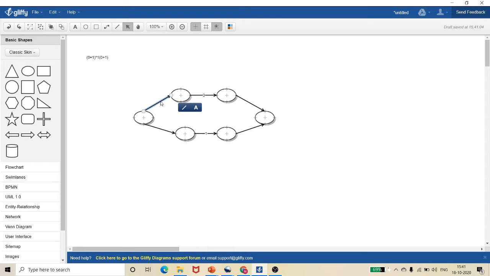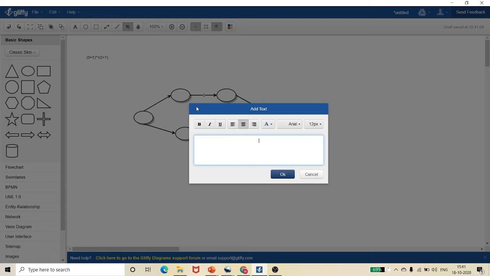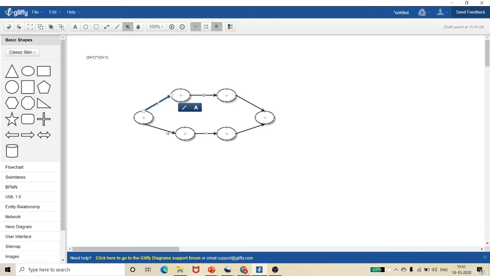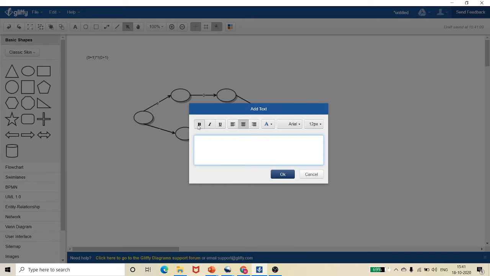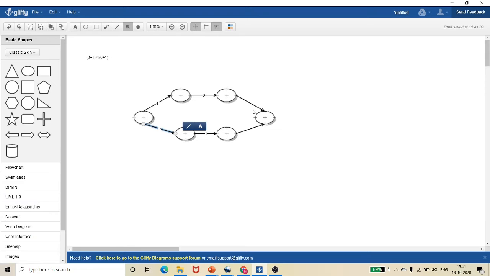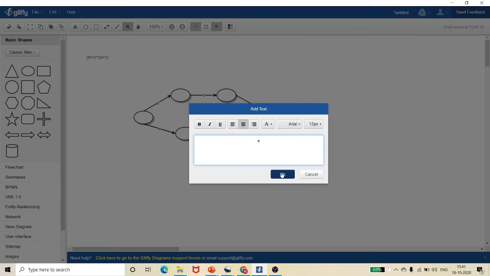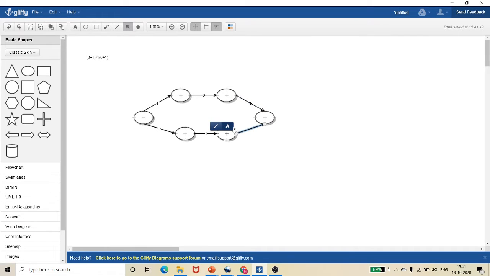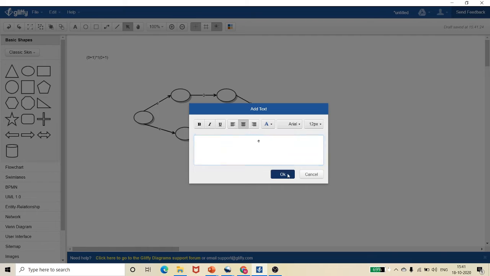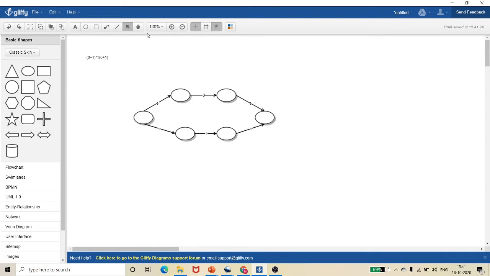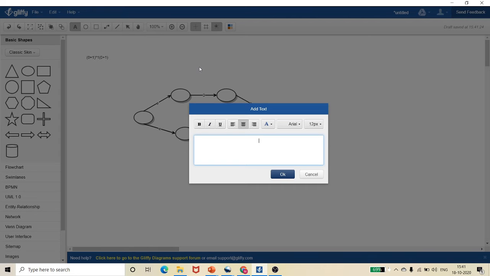These are all epsilons. I can't insert epsilon, so let me use E for epsilon, and here also epsilon E, and here epsilon E. So this is the way of representing simply 0 plus 1.